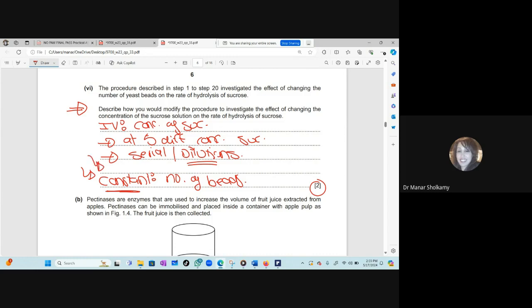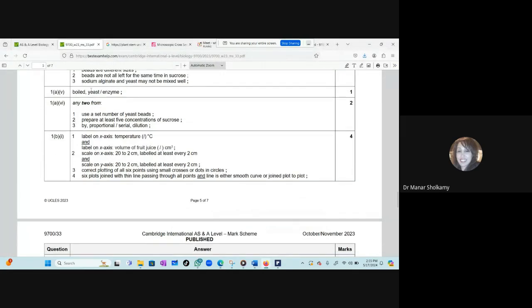Did you understand this question? Now, we have to look at the mark scheme to show you that this is exactly what they wanted. This is the mark scheme here. Look at the mark scheme.